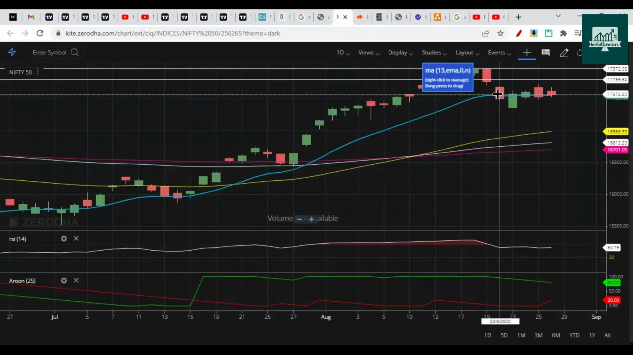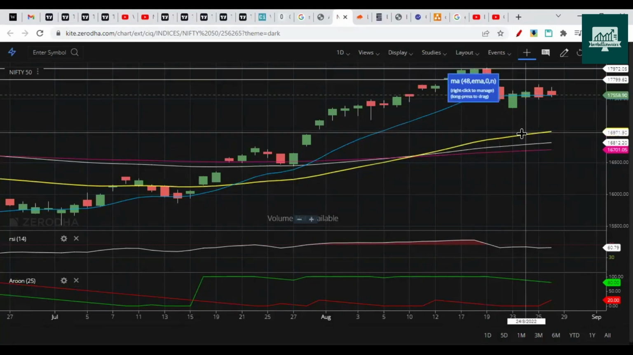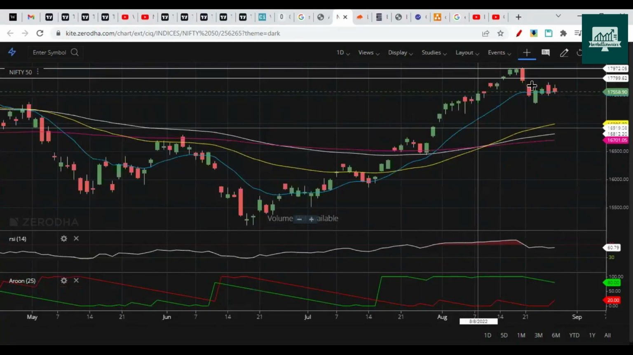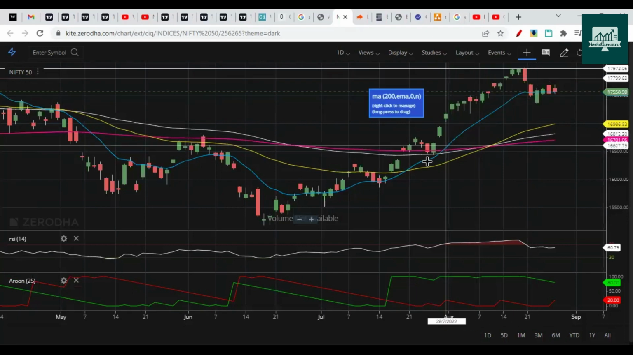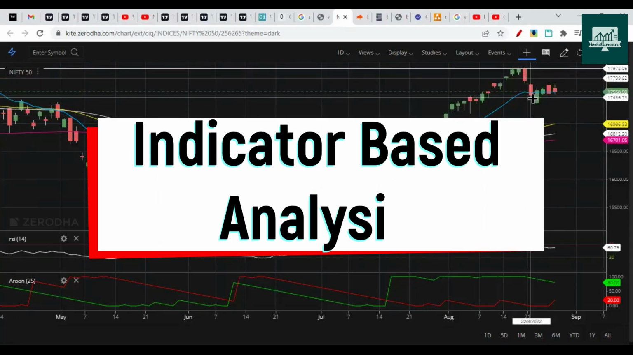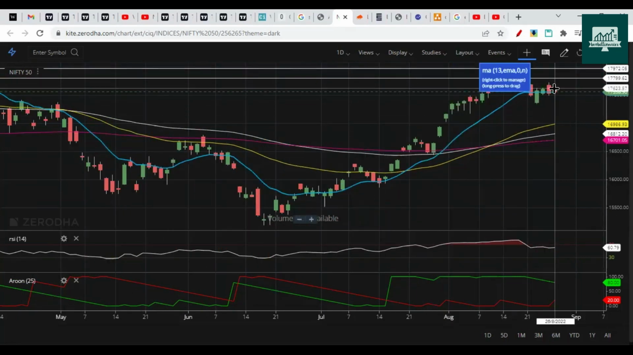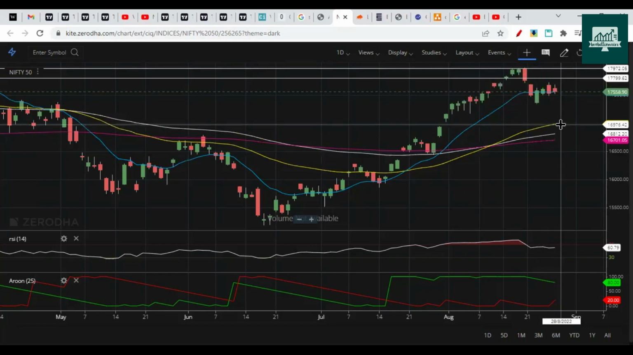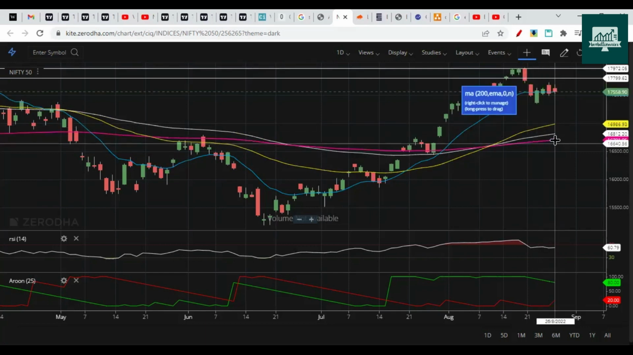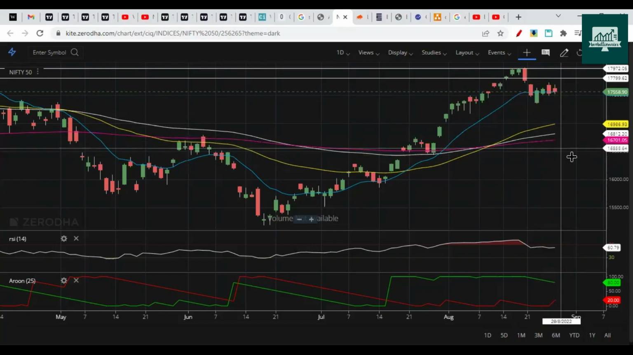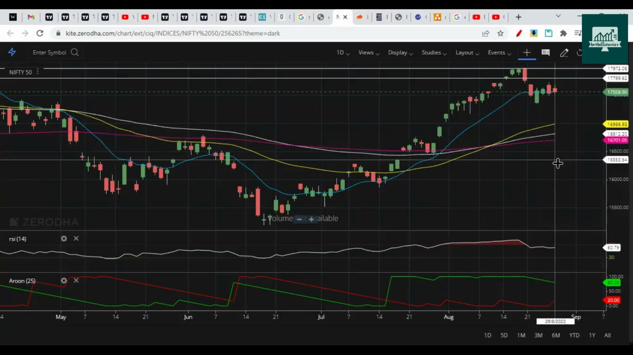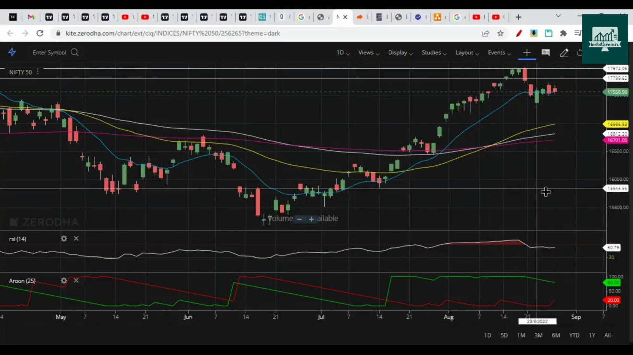On Monday, it opened gap down. So that was the signal of a further fall, and it did retrace to the 13 EMA. As per the indicators, we also mentioned that it would first retrace to the 13 EMA, then give a small pullback, and then it could head towards the 48 EMA, which is this line. If it breaks below the 200 EMA, which is currently at 16,700, we will again go deeper on the downside.